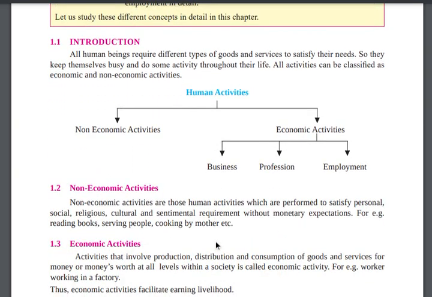Okay, let's start. The first one is non-economic activity.